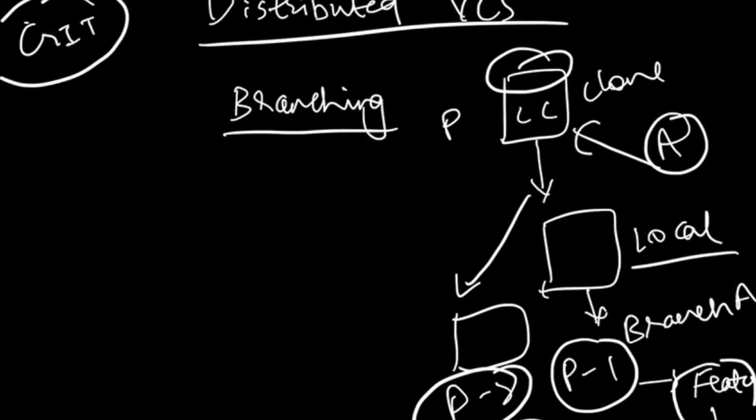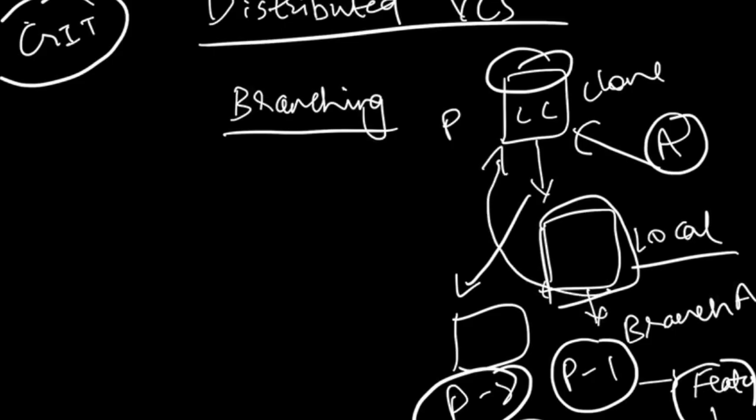That means he takes this particular repo and creates one more copy of that. He can make changes in this copy, and whenever he is done making the changes, he can basically go and merge these changes to his local repository, right? So this is what branching is about.